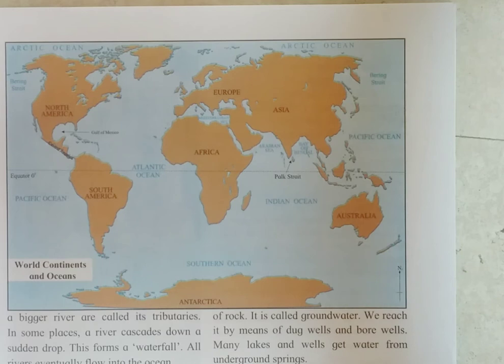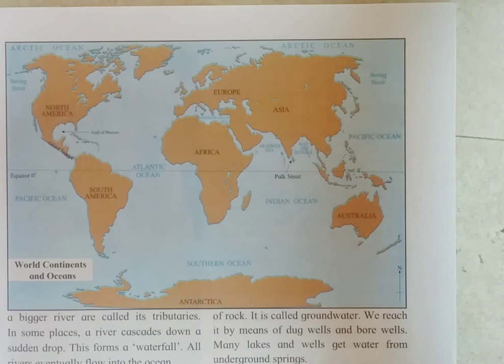Now students, what do you mean by this? If you look at the picture, each part of land given in different colors is together. Our earth is divided into 7 parts, or 7 continents. Each continent has a name.